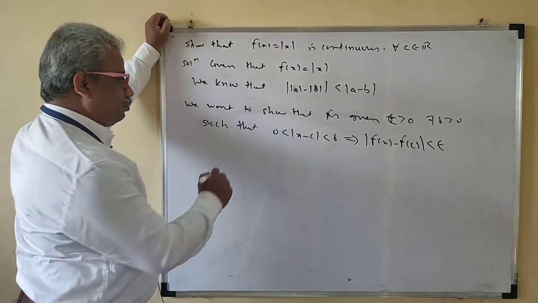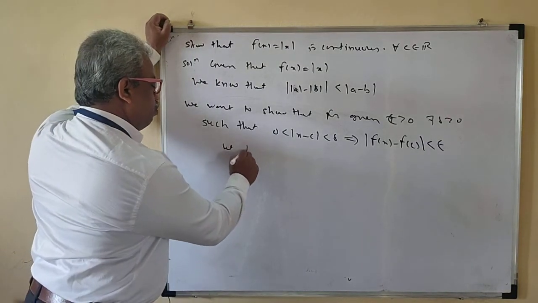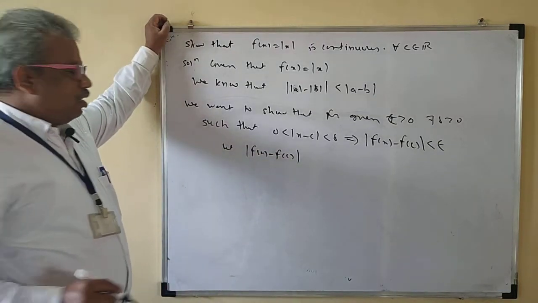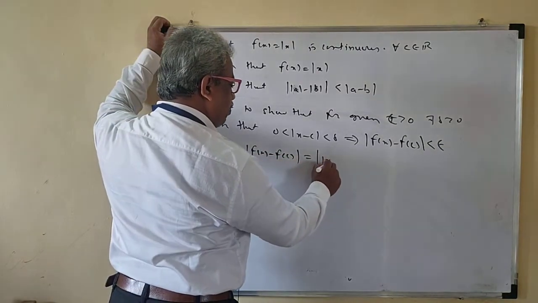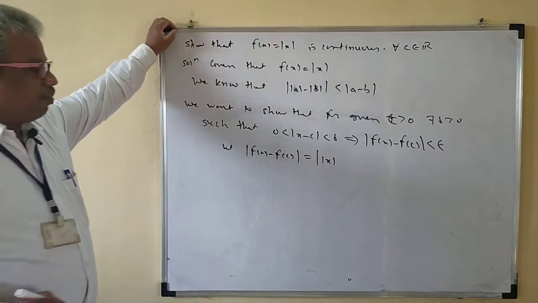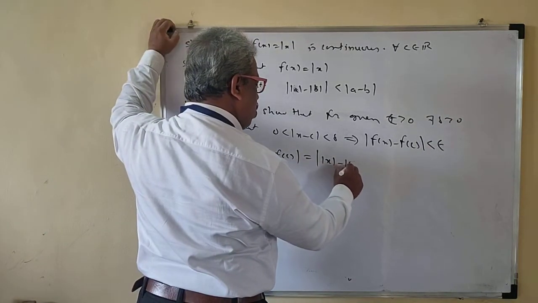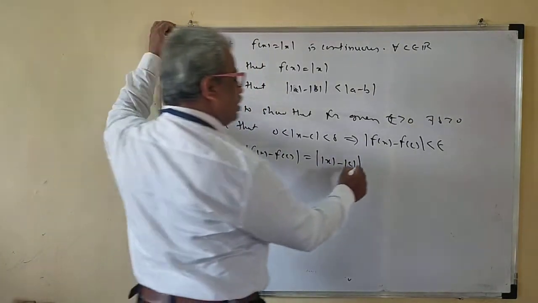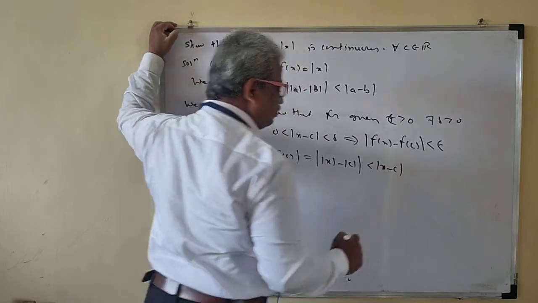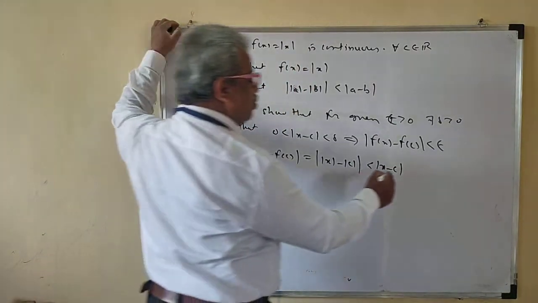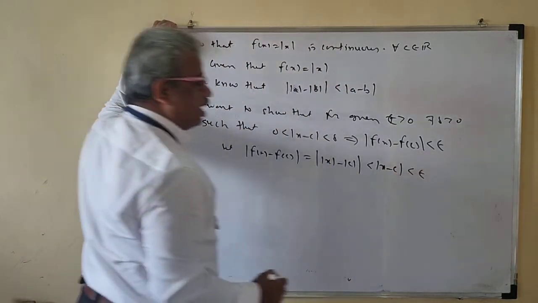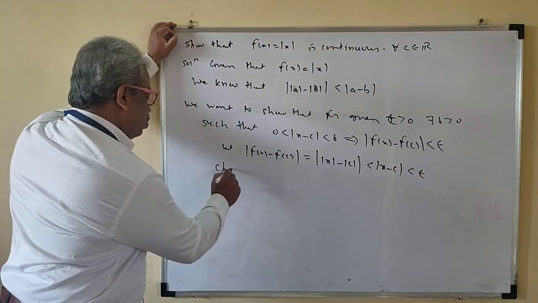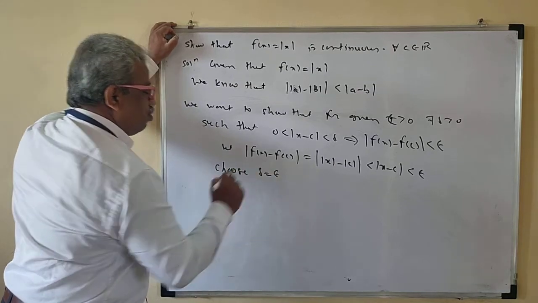So let us take mod of f of x minus f of c. Here f of x is mod of x, so this is mod of x minus mod of c. You know that this is less than mod of x minus c, and this is less than epsilon. So mod of x minus c is less than epsilon. So choose delta equal to epsilon.